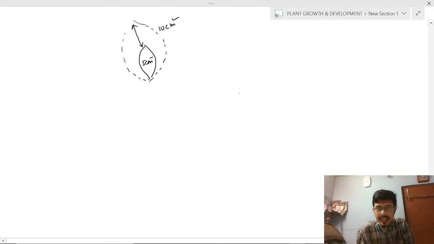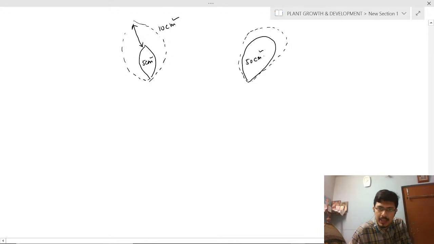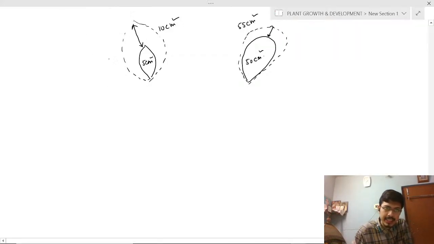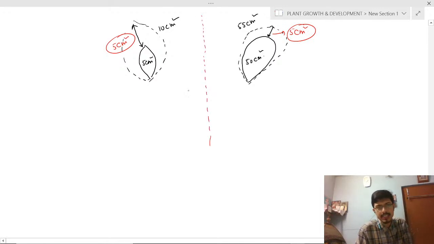If this is a 50 centimeter square cross sectional area, and after growth that will be 55 centimeter square, what will be the absolute growth? This will be only 5 centimeter square. And here also this is 5 centimeter square. So what is the difference between the two growths of the plant? One is represented as A and the other as B.